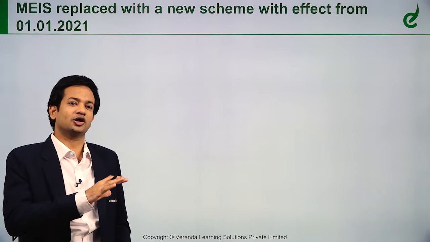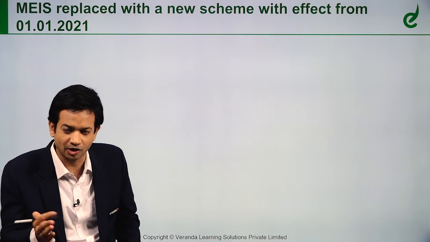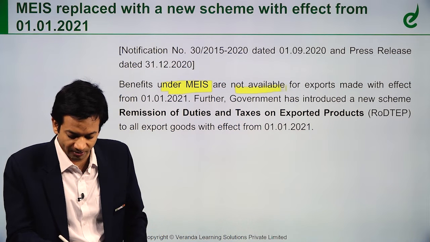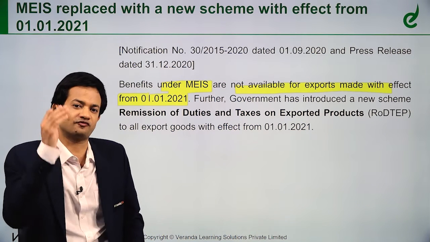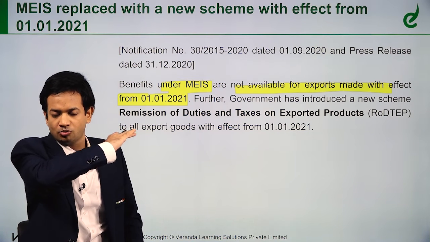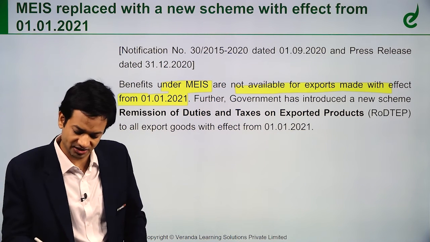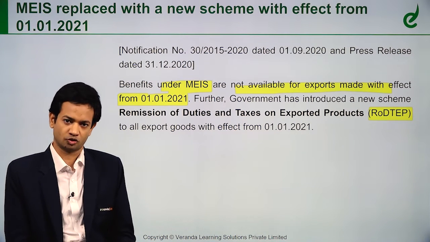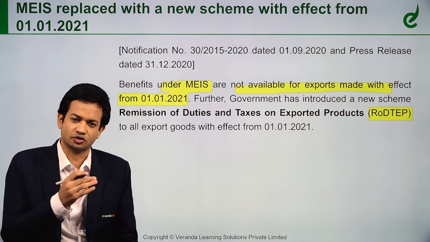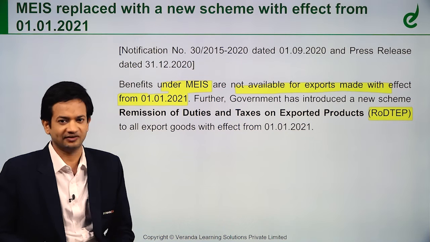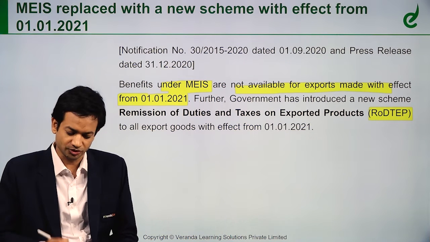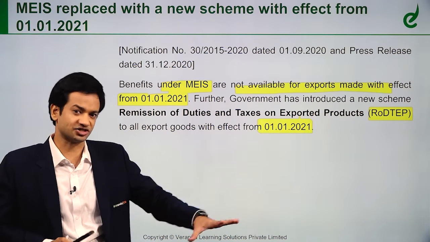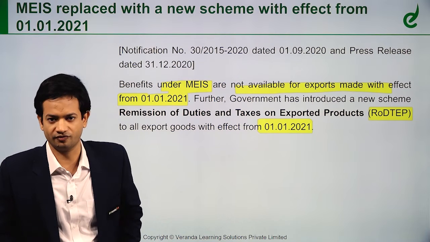So MEIS has been put to an end, and now they have brought a new scheme. Benefits under MEIS are not available for exports made with effect from 1st January 2021. From 1st January 2021, the MEIS scheme no more exists. Instead, they brought another scheme called the RODTEP scheme, the remission of duties and taxes on exported goods. Whatever specified duties and taxes you incur in the export of goods, they will try to give you a refund under the RODTEP scheme. That is made applicable to all export of goods from 1st January 2021. So MEIS is put to rest and RODTEP has been implemented from 1st January 2021.